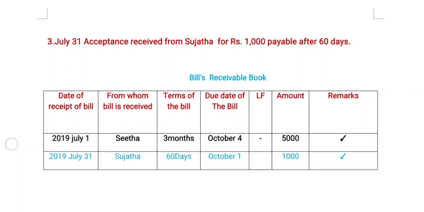That's the reason we can take the previous day, that is October 1st. Now we are going to the amount. The amount is 1000 rupees. This transaction is completed. Now we are going to another transaction.